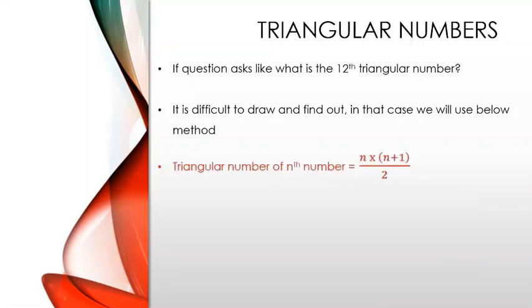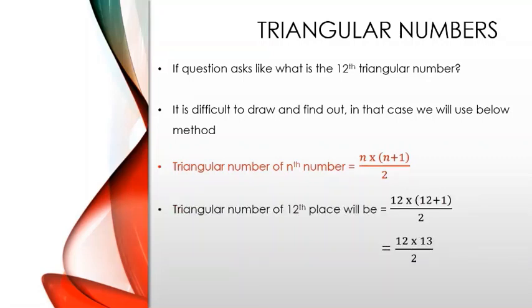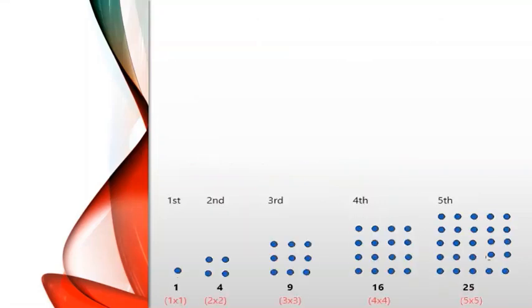Triangular number of the nth number is equal to n into n plus 1 divided by 2. So this means that for the triangular number of the 12th place, we'll replace the n with 12, which will be 12 into 12 plus 1 divided by 2, which will equal 12 into 13 divided by 2. 12 into 13 divided by 2 is equal to 78.